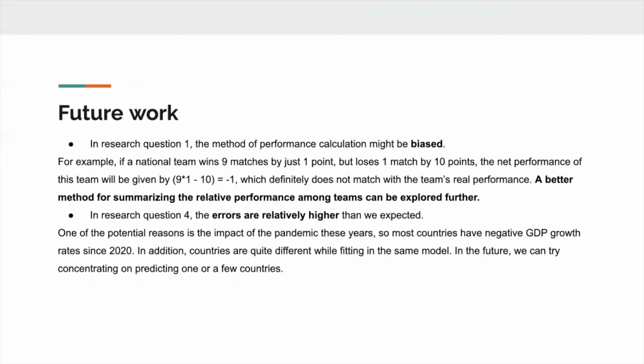And in the last research question, the errors are relatively higher than we expected. One reason could be the pandemic, which made most countries have negative GDP growth rates. On top of that, the countries are quite different, so we used some countries' data to predict other countries, which doesn't make sense to some extent. So in the future, we can try concentrating on predicting one or just a few countries.